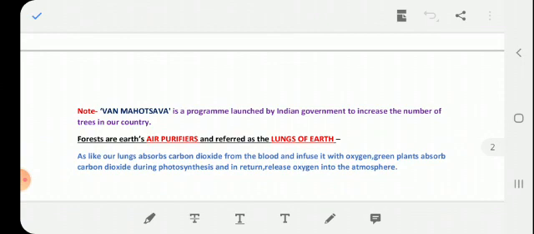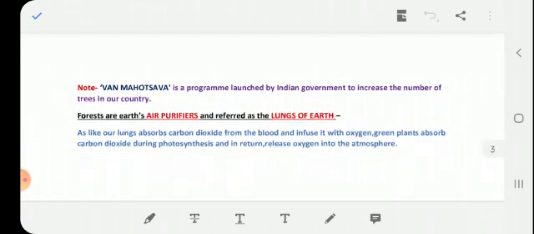Next, forests are the earth's air purifier and are referred to as the lungs of the earth.